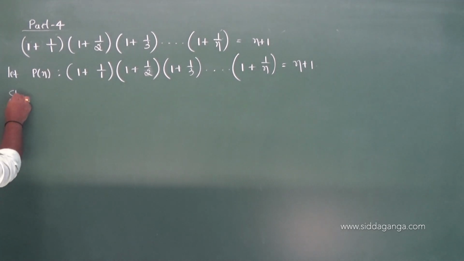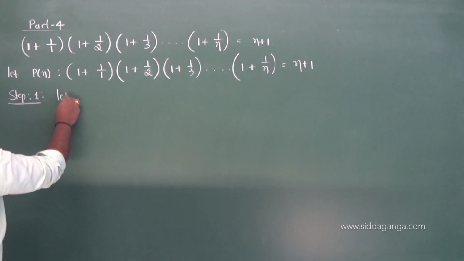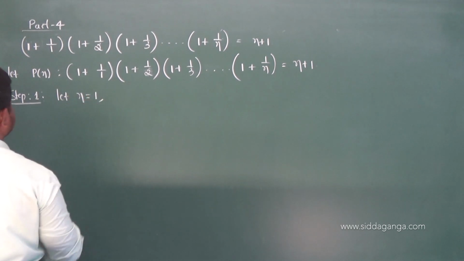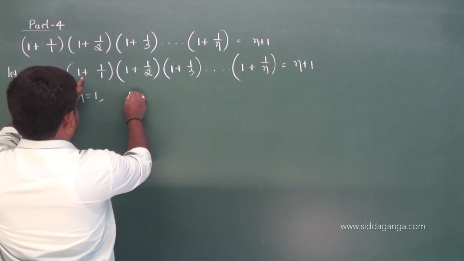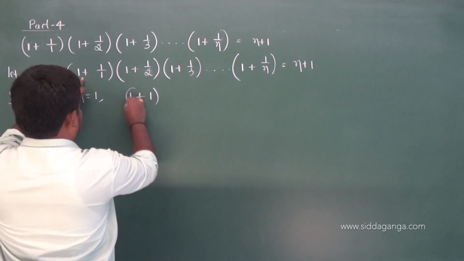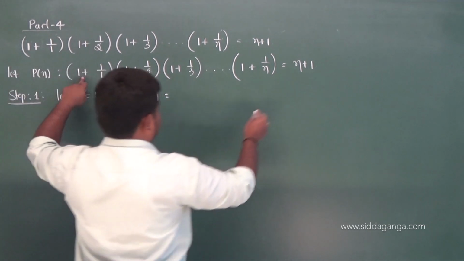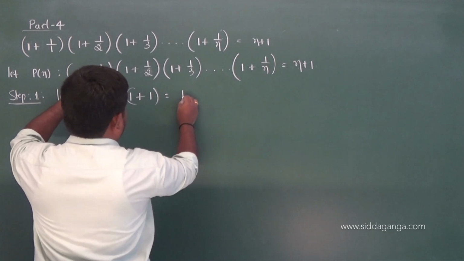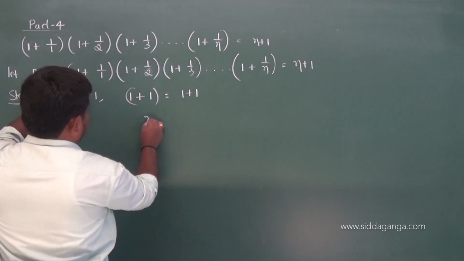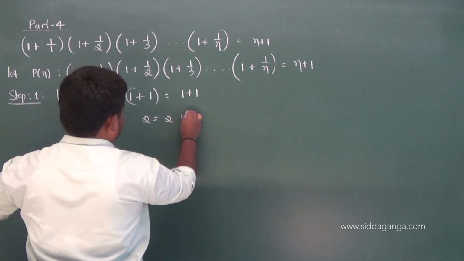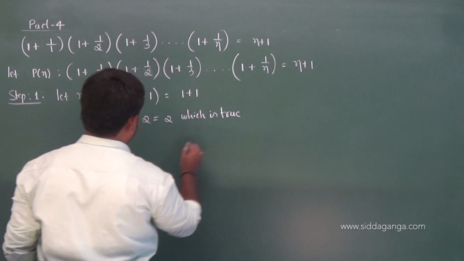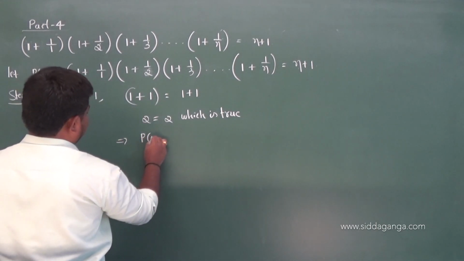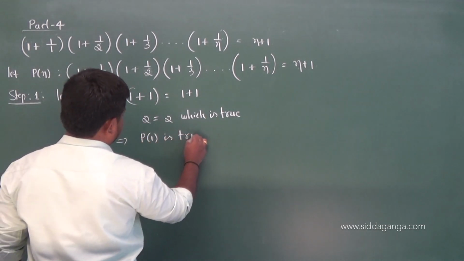Step 1: let n is equal to 1. Take the first term of the LHS, that is 1 plus 1 by 1, that is 2, and the RHS, in place of n substitute 1, so 1 plus 1, you get 2. So 2 equals 2, which is true. This implies P of 1 is true.